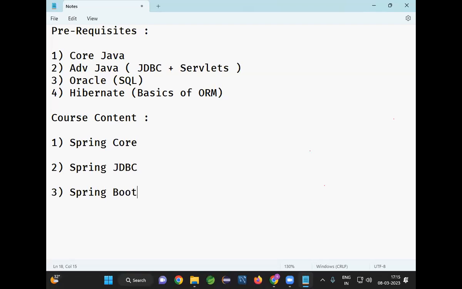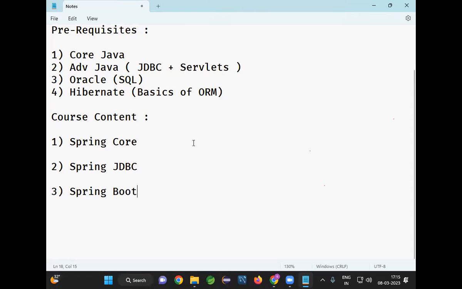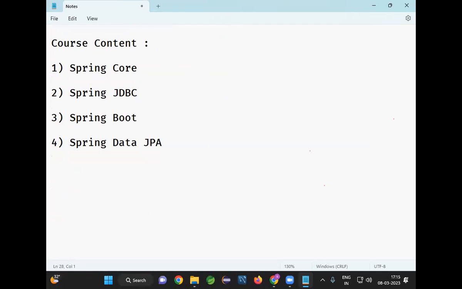I'm not going to start Spring Boot directly. First, some fundamental concepts of the Spring framework are required to understand Spring Boot. Once Spring Boot is started, we are going to learn Spring Data JPA. This is the most advanced concept for performing database operations in project development. We are going to learn Spring Data JPA.